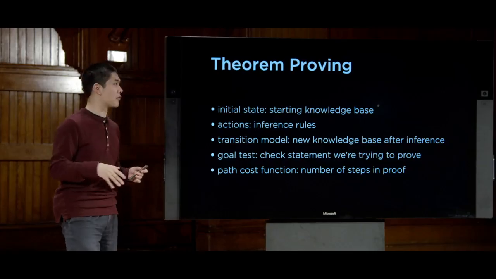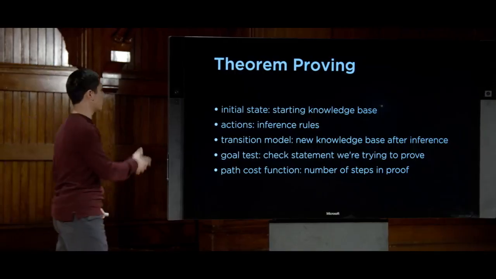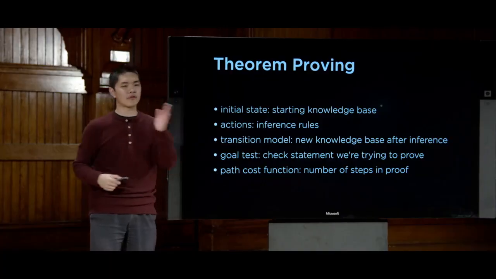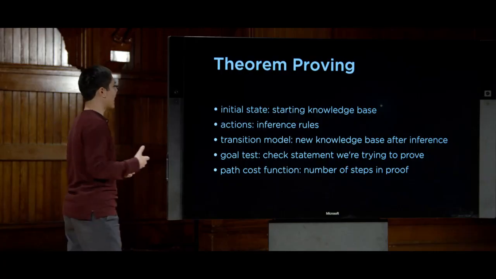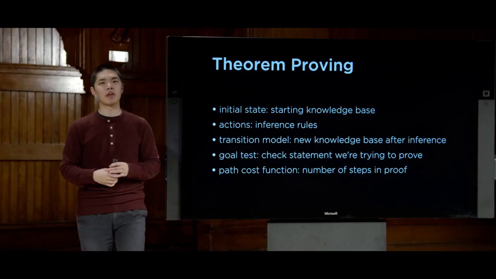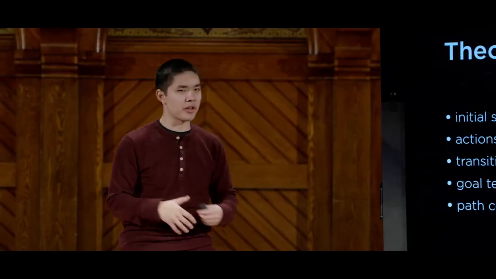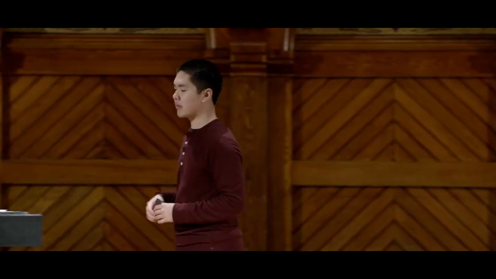So this shows a couple of things. One is how versatile search problems are. The same types of algorithms that we use to solve a maze or figure out how to get from point A to point B in driving directions can also be used as a theorem proving method, taking some starting knowledge base and trying to prove something about that knowledge. So this, yet again, is a second way, in addition to model checking, to try and prove that certain statements are true. But it turns out there's yet another way that we can try and apply inference, and we'll talk about this now, which is not the only way, but certainly one of the most common, which is known as resolution.